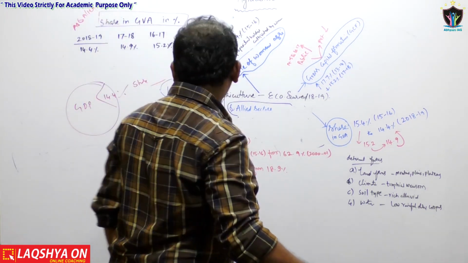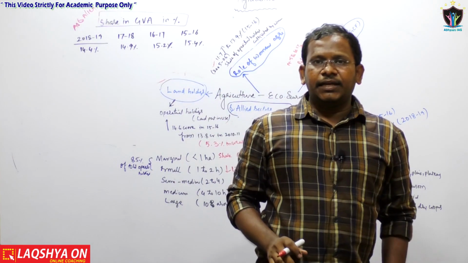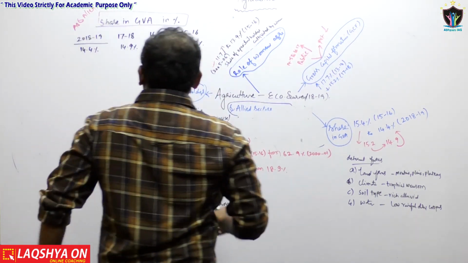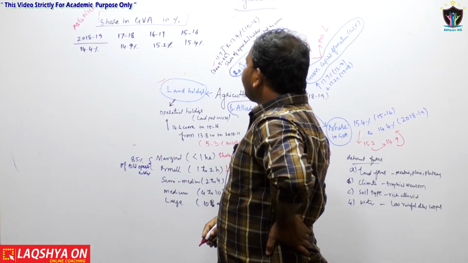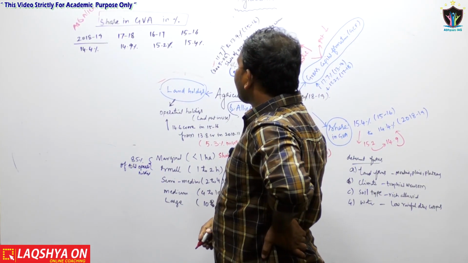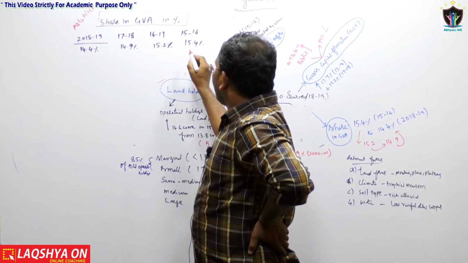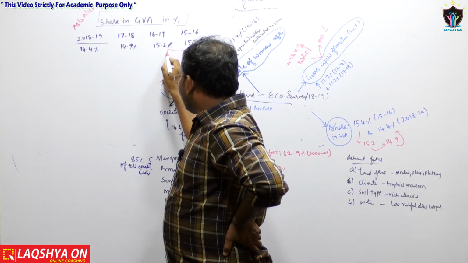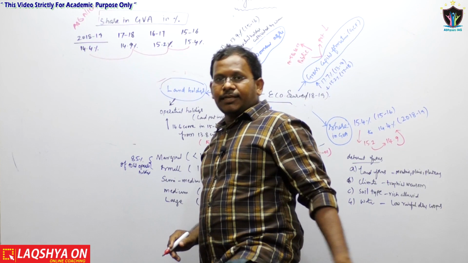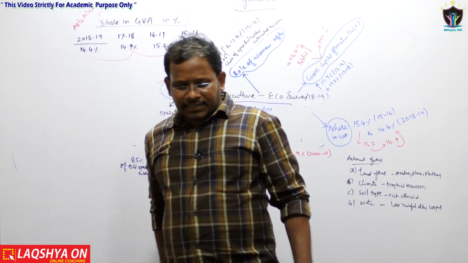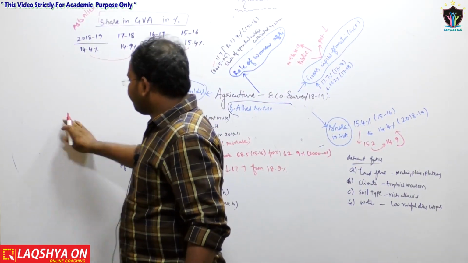Now if I analyze the whole data about the share in the GVA in percentage, as far as 2015-16 and 2018-19 are concerned, there has been a consistent decline in the share of the agriculture in the total GDP.